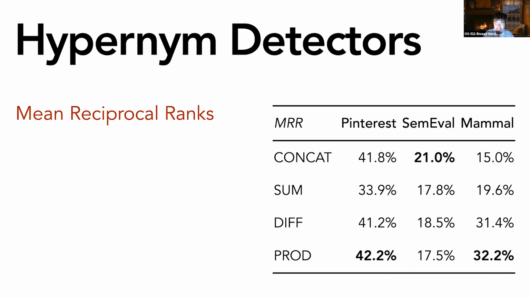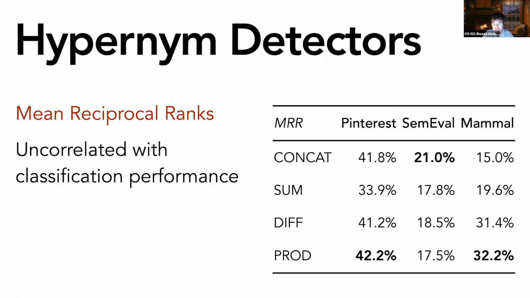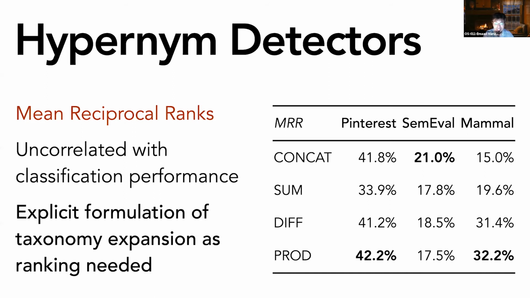Now, if we look at the ranking performance by the 3 methods, we can see that the hypernym detectors appear less promising. The first thing to observe is that the relative ranking performance does not match their relative classification performance. So one task cannot be used as a proxy for the other. Overall, there could be a significant benefit from explicitly formulating taxonomy expansion as a ranking task instead of trying to repurpose a binary classifier.